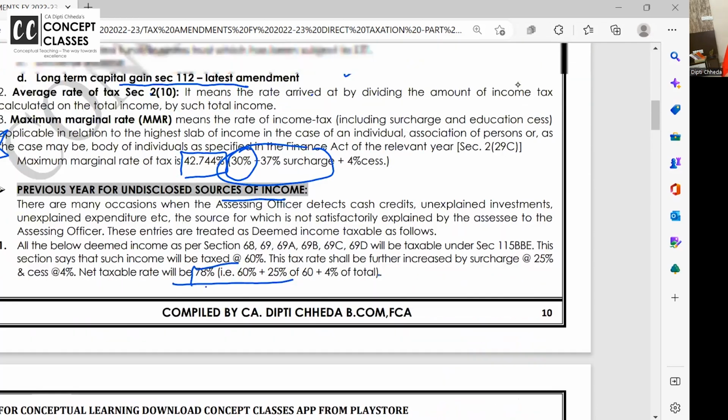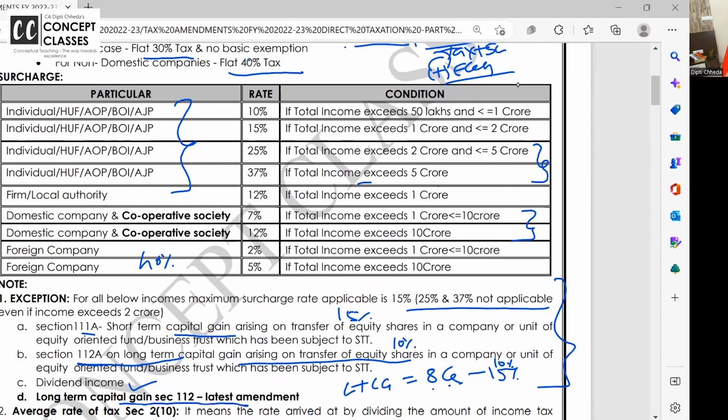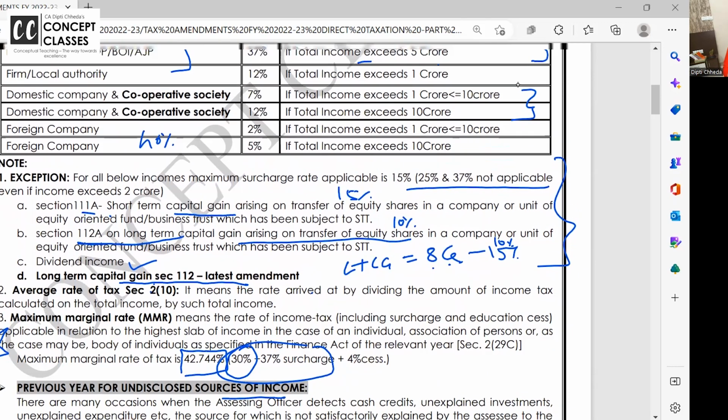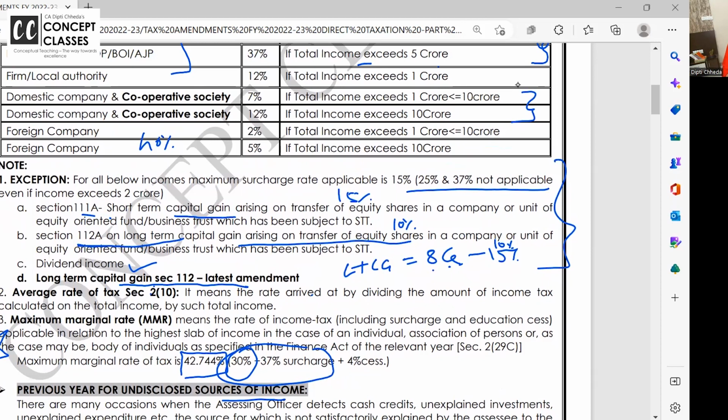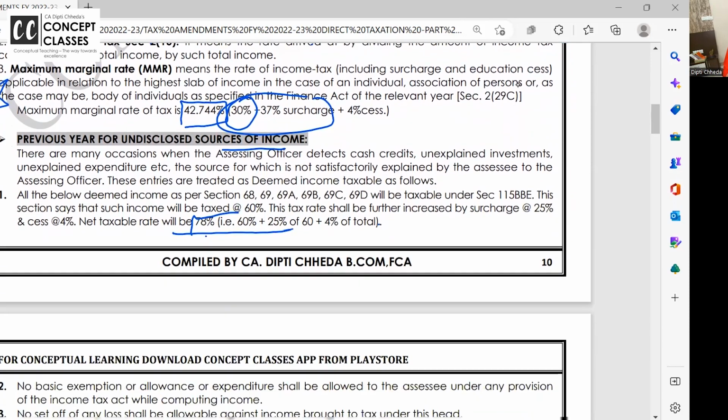To repeat before we go on to the next chapter, in slab rates, all three major amendments are there. One is for individuals, HUF, AOP, BOI: the additional surcharge rates of 25% and 37% are not applicable on STCG, LTCG, and dividend income. Done? Okay. Next, for cooperative societies, surcharge rates are made at par with domestic companies: 7% for income above 1 crore up to 10 crore, and above 10 crore it is 12%. Done?